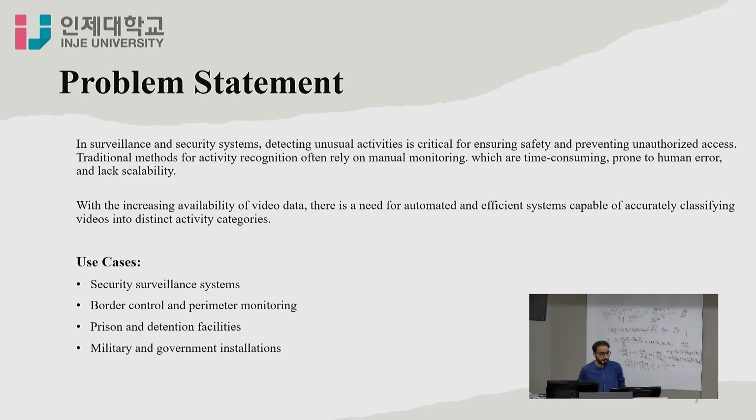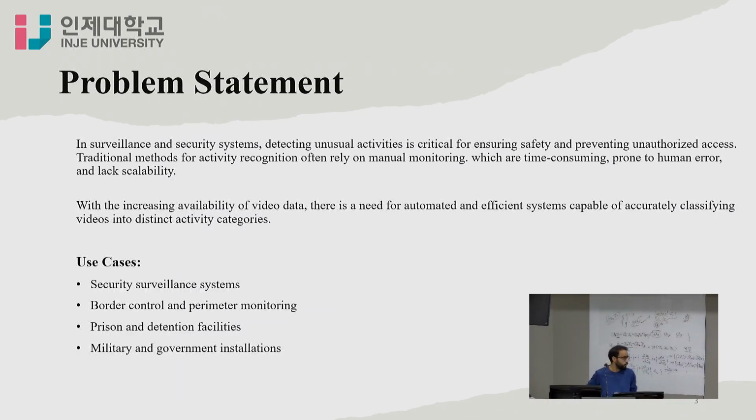So here is the problem statement. In security systems, detecting unusual activities is critical for ensuring safety and preventing unauthorized access. Traditional methods for activity recognition often rely on manual monitoring, which is time consuming, prone to human error, and lacks scalability. Below are the use cases: security surveillance systems, border control and perimeter monitoring, prisons and detention facilities, military and government installations. Also, the smart home.